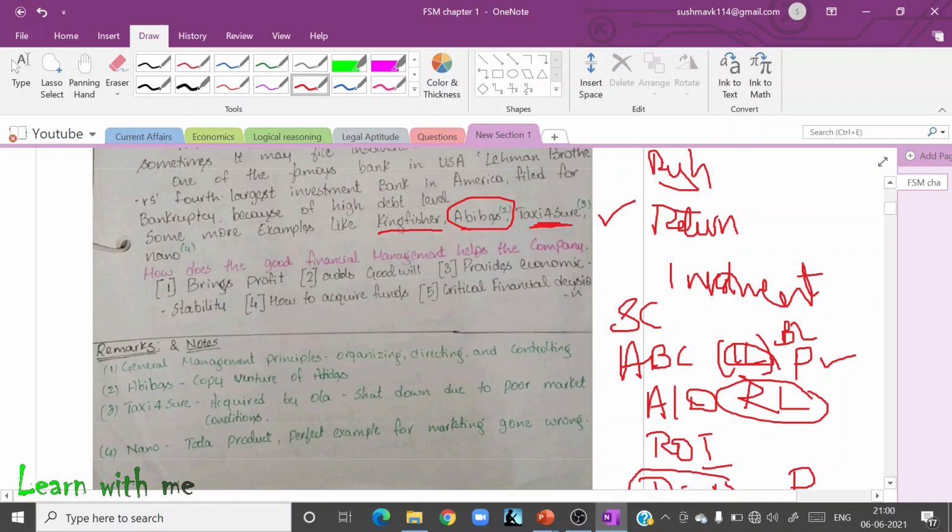Now in a COVID situation, if I am planning to do some real estate business, it's not possible because I can't go out, I can't see the places, and I can't evaluate how the locality is. So it is not a perfect time for me to enter the real estate market, right? So that is what a financial manager has to do.